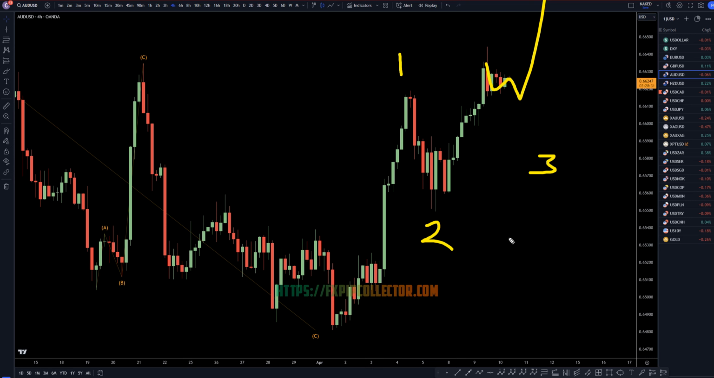So we do have CPI inflation data coming out today. That's a very important news event for the dollar. I am still very bullish on the Aussie dollar, and I'm still very bearish on the US dollar index, so I still think it's going to go up in a wave 3.